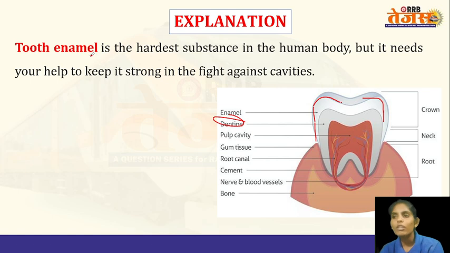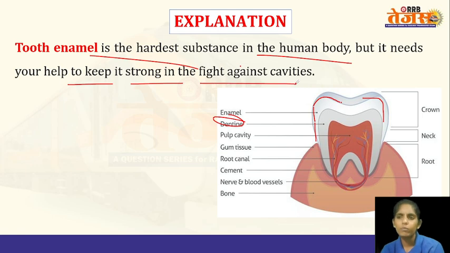Tooth enamel is the hardest substance in the human body, but it needs your help to stay strong and fight against cavities. The enamel forms a protective covering for the teeth. If cavities or tooth decay occur, the enamel layer will be damaged and degraded.